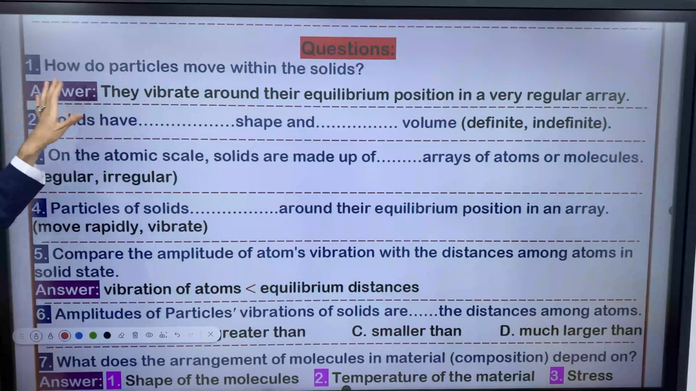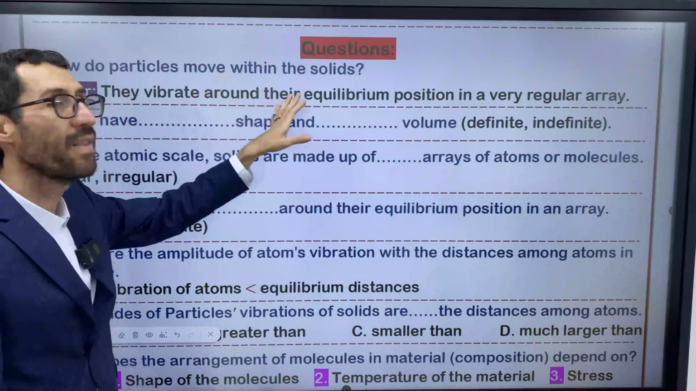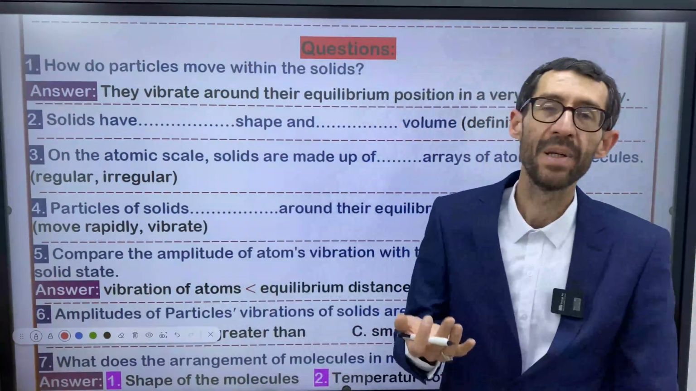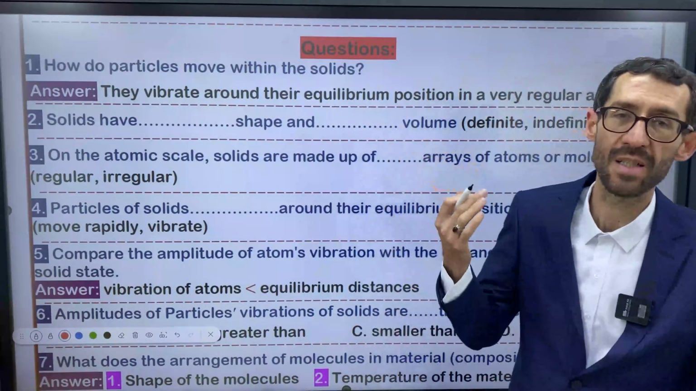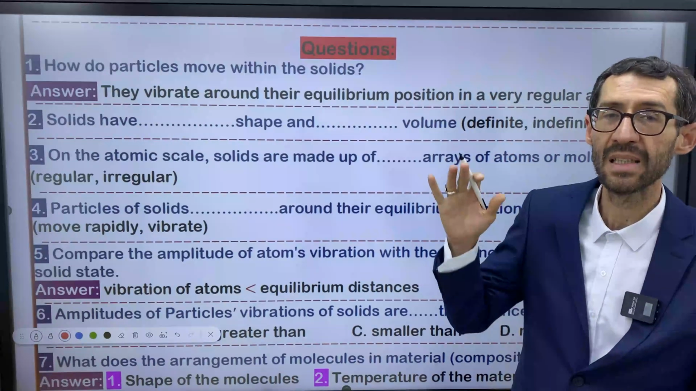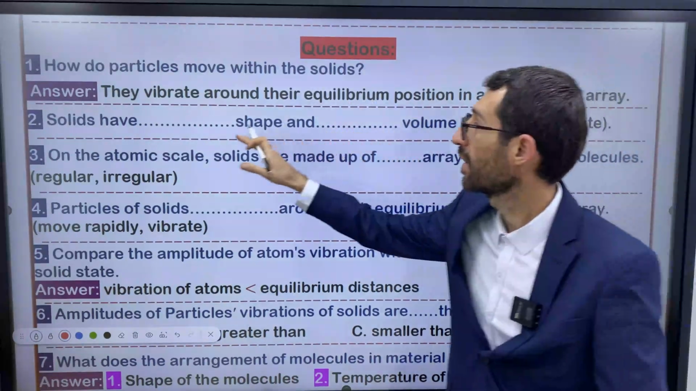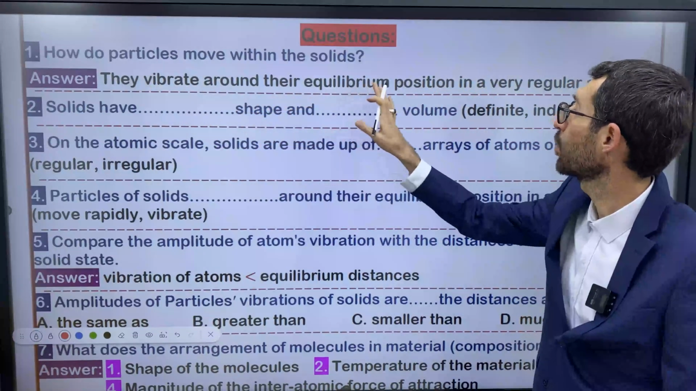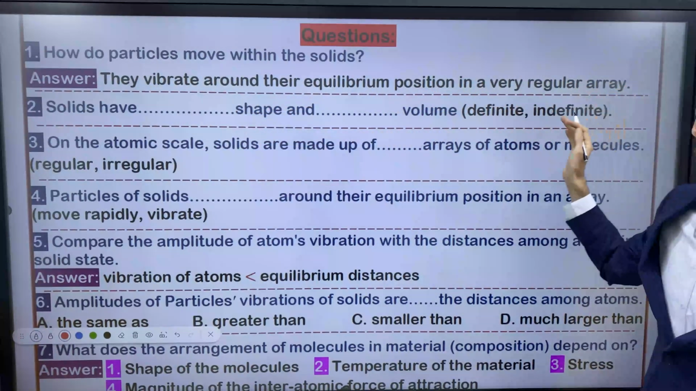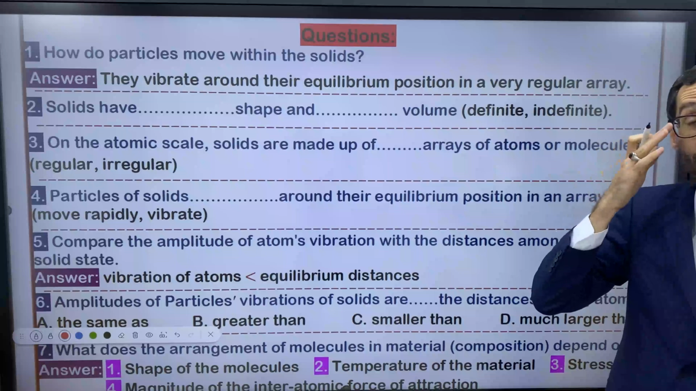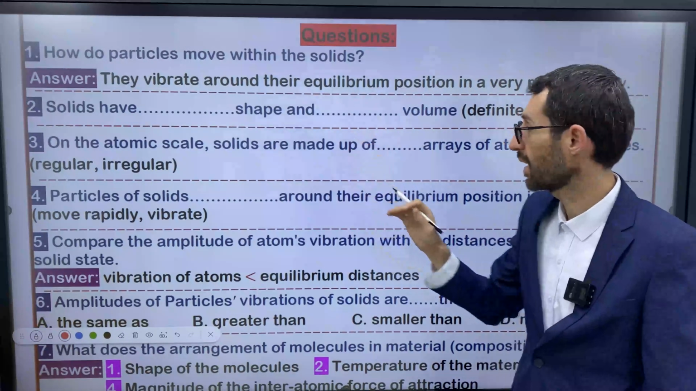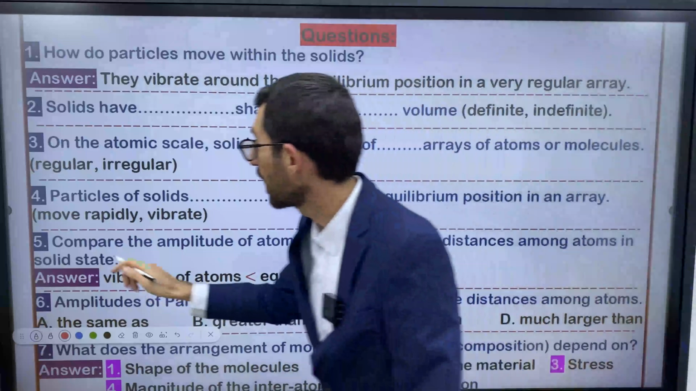Question number 1. How do particles move within the solids? Think about it. I'm sure you know the answer because I explained it in previous lectures. How do particles of solid move? This is the answer actually. They vibrate around their equilibrium positions in a very regular array. They have a very regular array. Particles, they just vibrate.